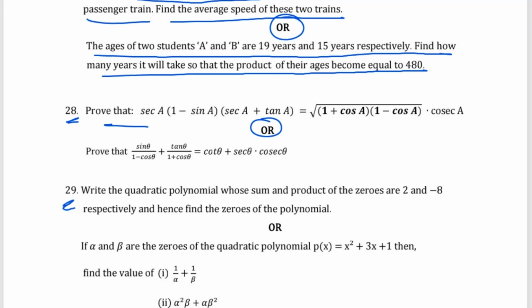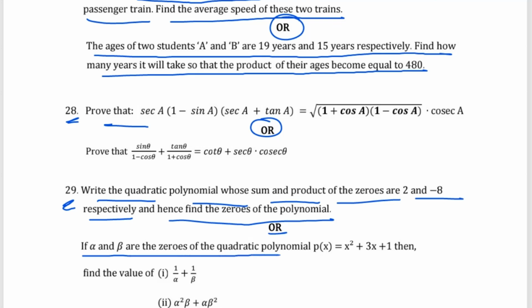Then question number 29, write the quadratic polynomial whose sum and product of the zeros are 2 and minus 8 respectively, and hence find the zeros of the polynomial. Or you can find, if alpha, beta are the zeros of the quadratic polynomial p of x equals x square plus 3x plus 1, then find the value of 1 by alpha plus 1 by beta. Or you can find alpha square beta plus alpha beta square.